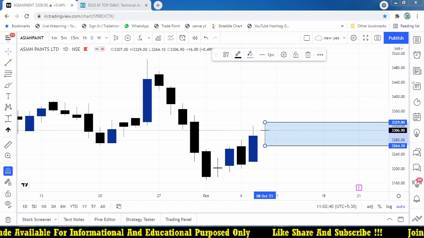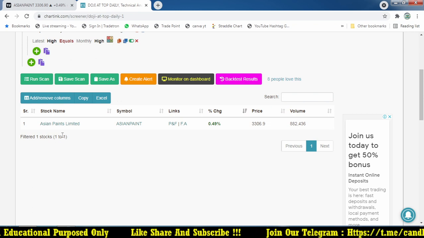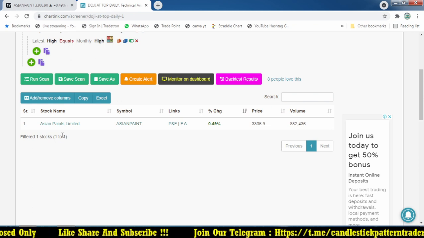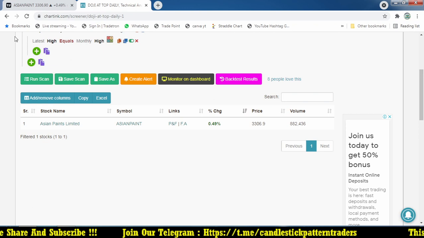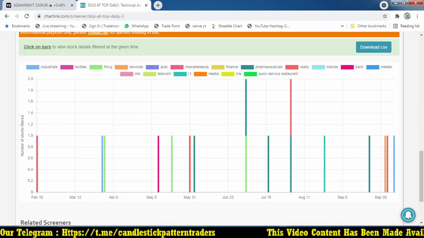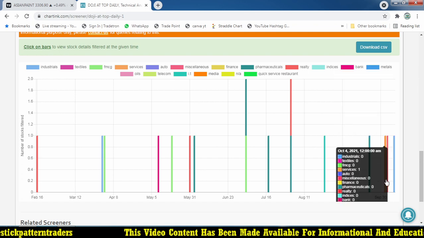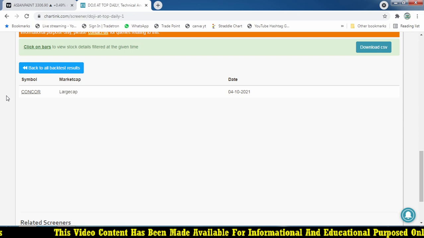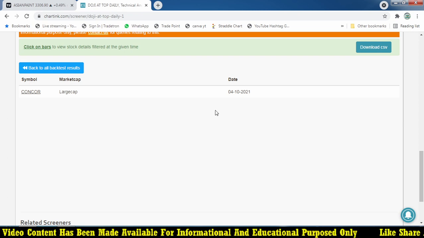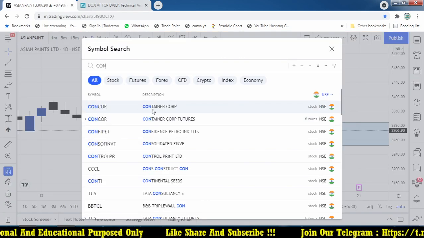And this is happening today, so we expect the trade may happen by the next trading session or even after, but the entry point we got earlier, so if it triggers we are going to take it. And the backtest: from this October contract, how many stocks formed it? On the 4th of October we have Concor, Container Corporation, that formed a doji at top. Let's see what happened on the stock Concor.